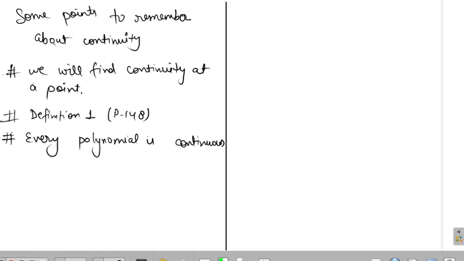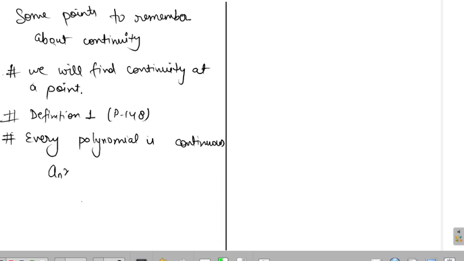Now this is the thing, whenever you see a polynomial and they ask whether this function is continuous, if it is an MCQ, and you see it is a polynomial, you can directly say that this is continuous. What is the form of polynomials?